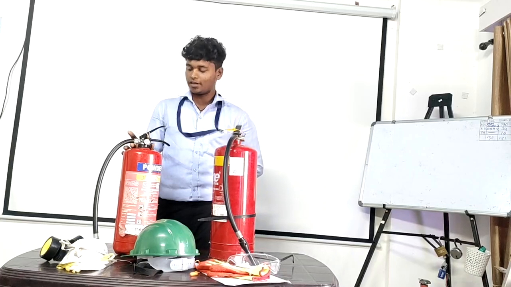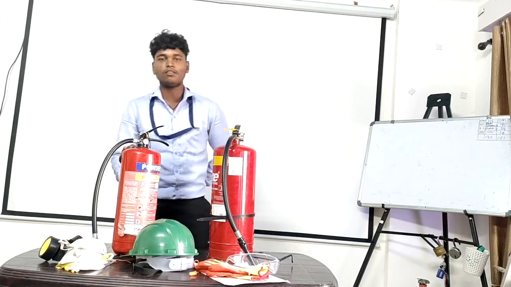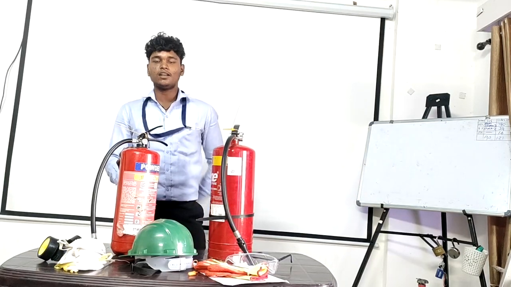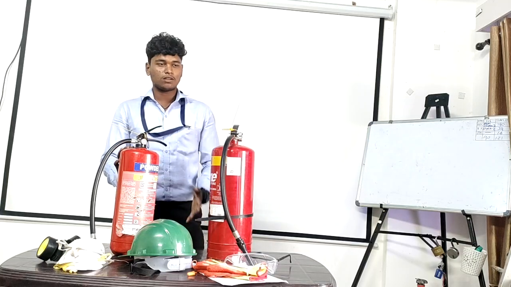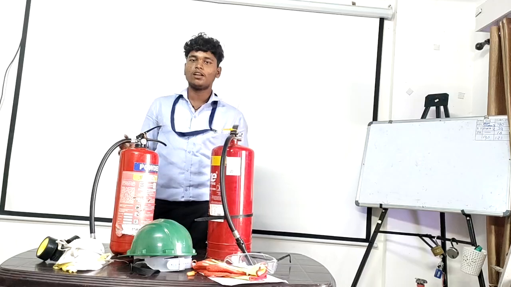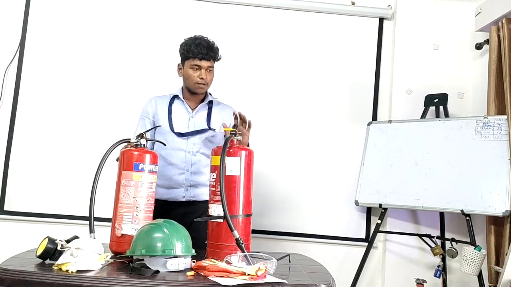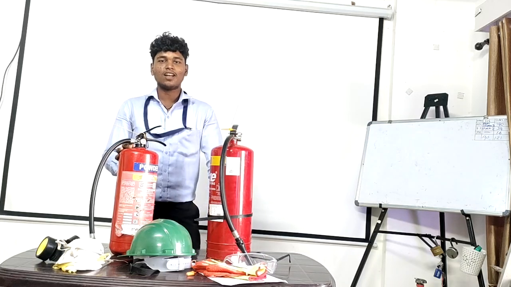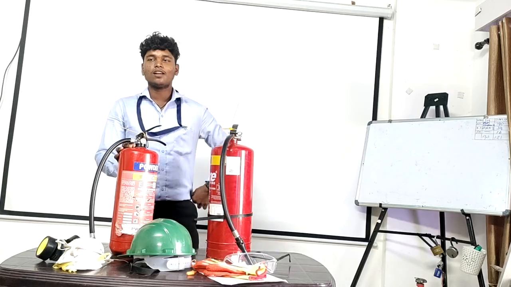To extinguish fires of these classes, for Class A fire we have to use water for combustible materials, and for Class B fire we have to use foam or CO2. For Class C fire we have to use CO2, and for Class D fire we have to use DCP, dry chemical powder. For Class K fire we have to use wet agent chemical.